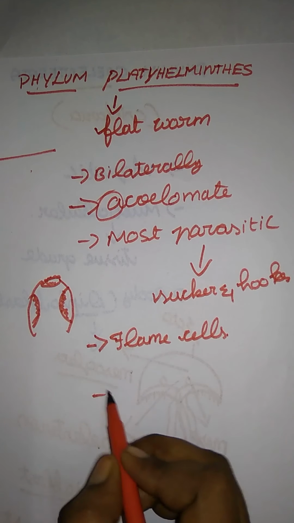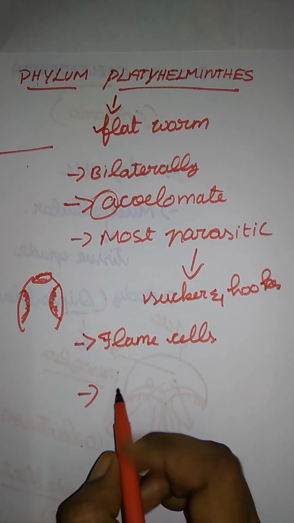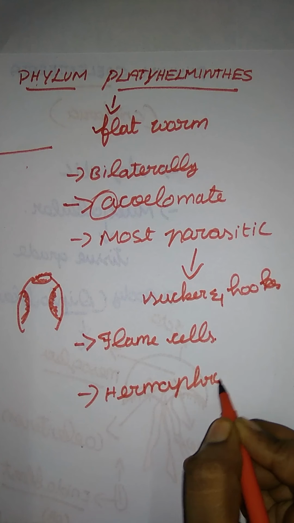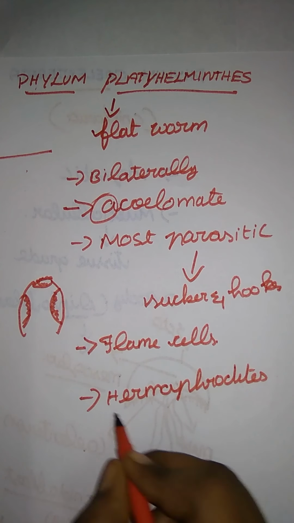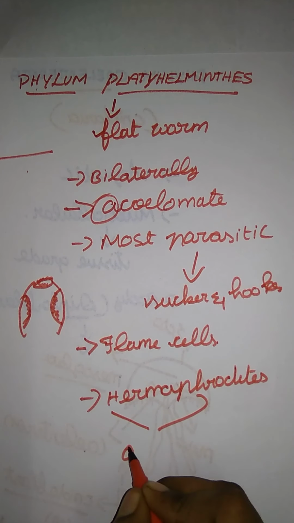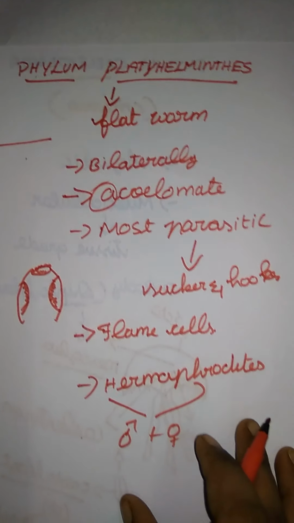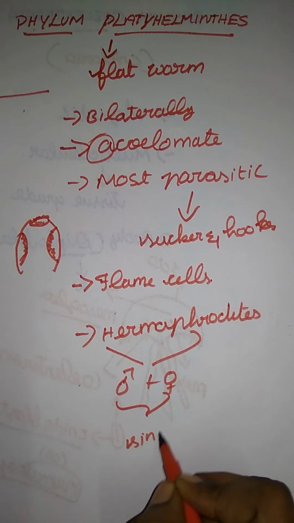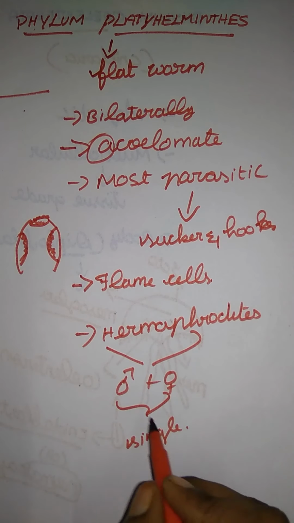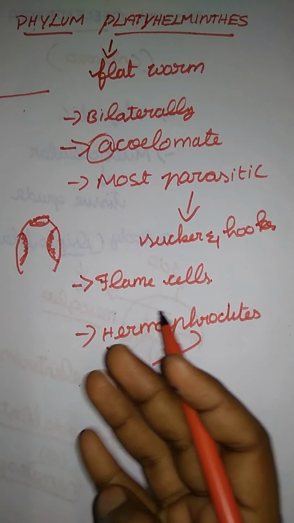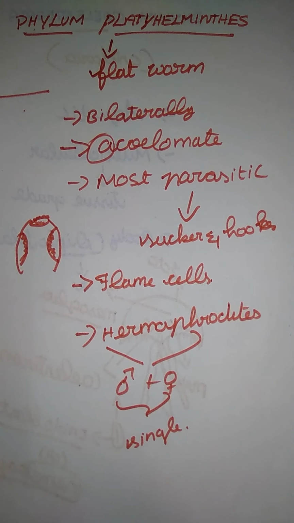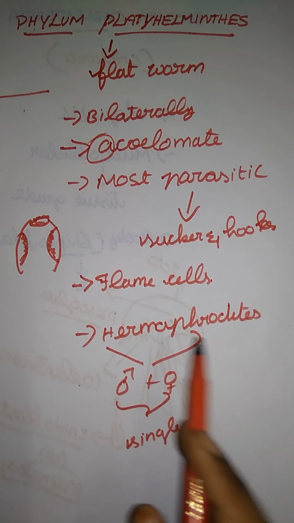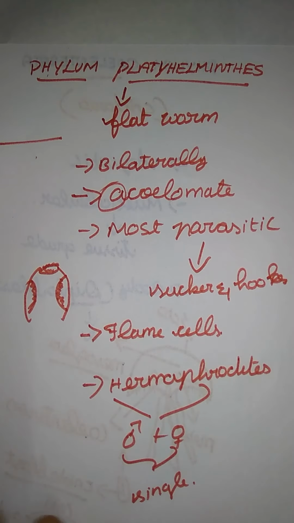These Platyhelminthes are usually hermaphrodite. What is a hermaphrodite? Both male and female reproductive organs are present in a single individual. When both are present in a single individual, it is called a hermaphrodite. Earthworm and leeches too. The tapeworm, and not only that, the liver fluke also, are present in the form of hermaphrodites. So that's it for Platyhelminthes.